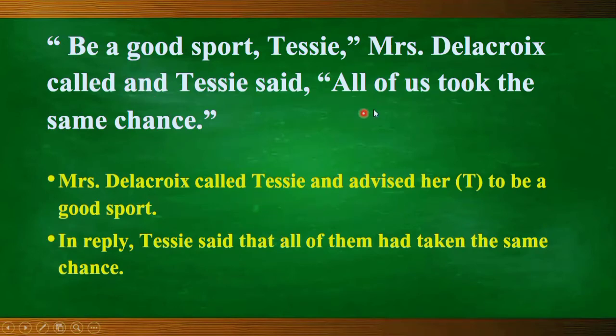But "All of us took the same chance" was an assertive one, so we have to use "that." So Tessie said that all of them had taken the same chance. This sentence was written in past indefinite tense, so we have changed it into past perfect tense. And here I want to show you the subject: the pronoun "all of us" has been changed into "them."